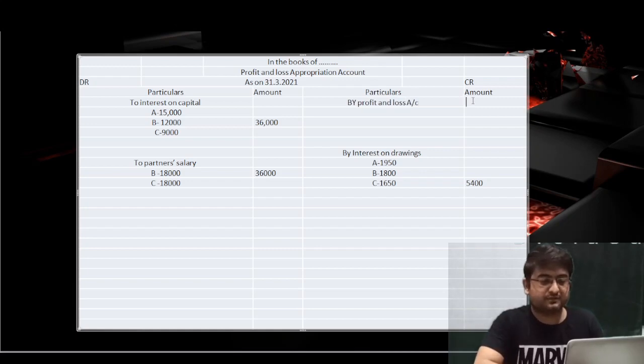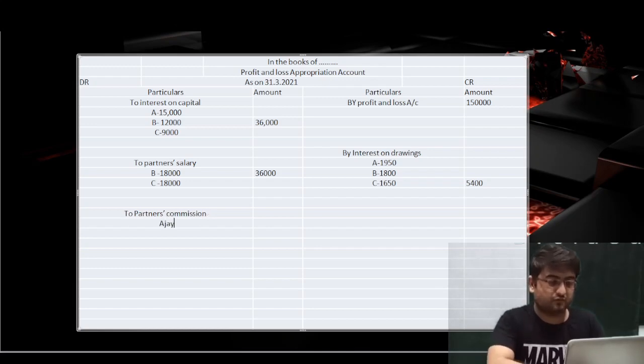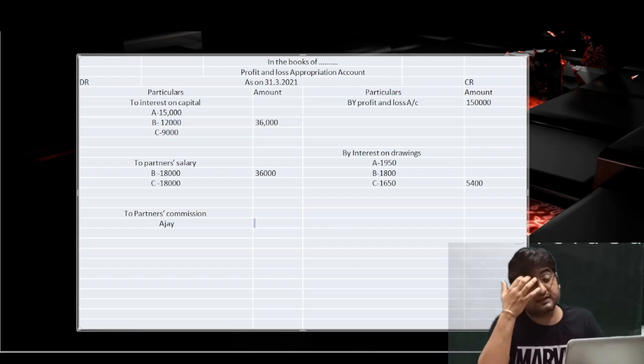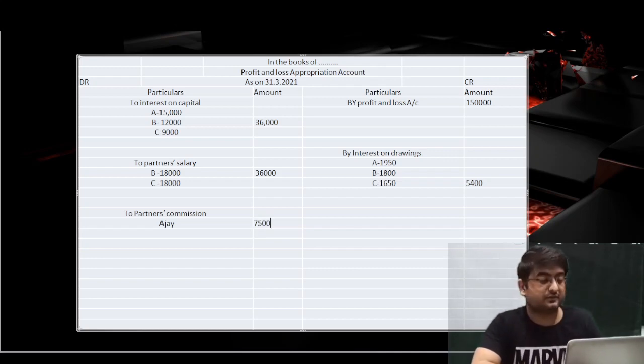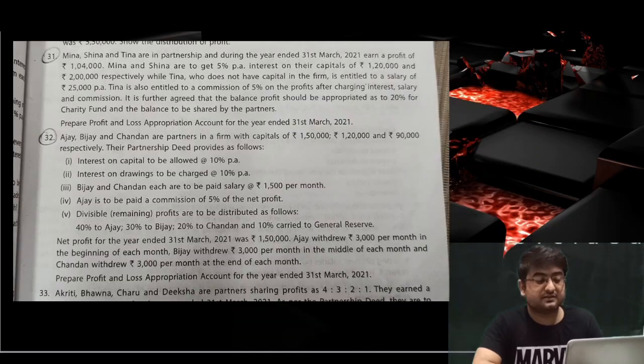Now we'll transfer 1,50,000 there, and on the debit side we'll give 5% of this amount to Ajay as partner's commission. I'll write the name Ajay over here, and 5% of 1,50,000 becomes 7,500. So we have done the commission adjustment as well.